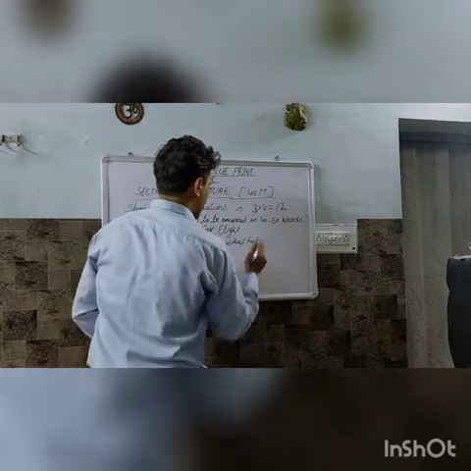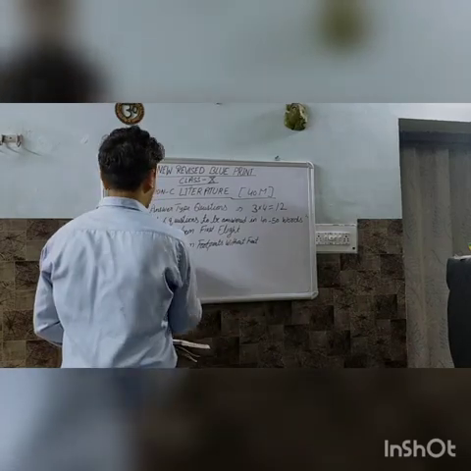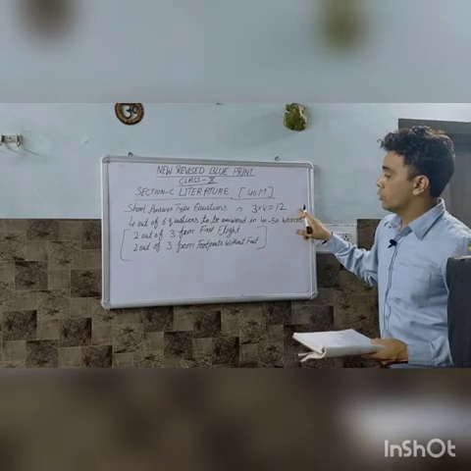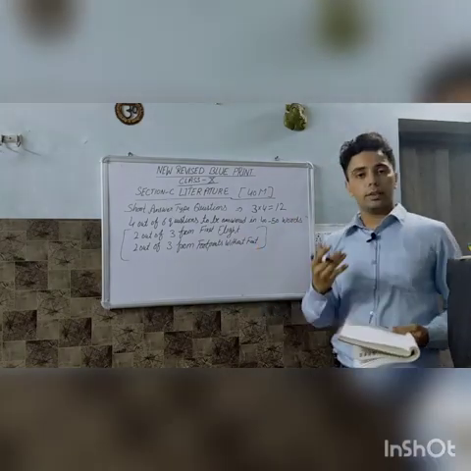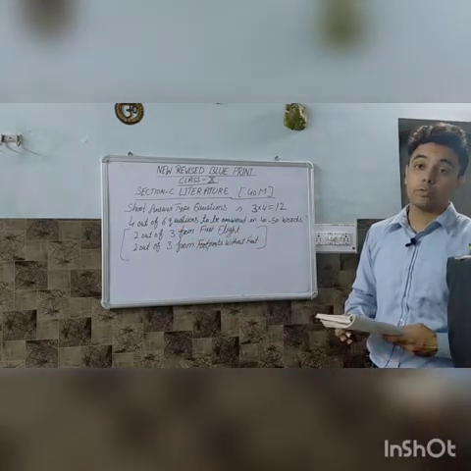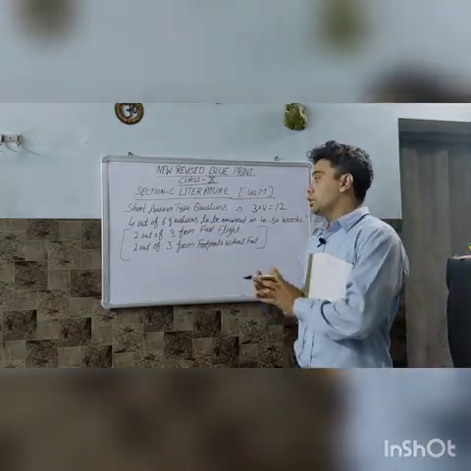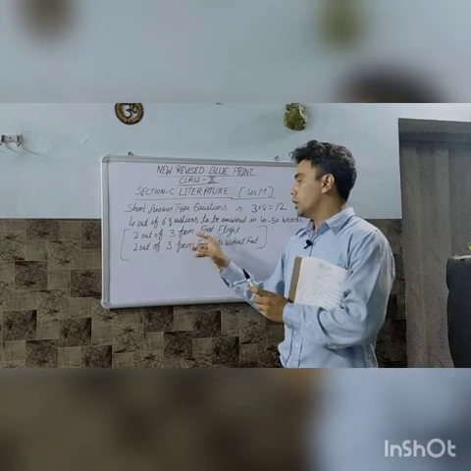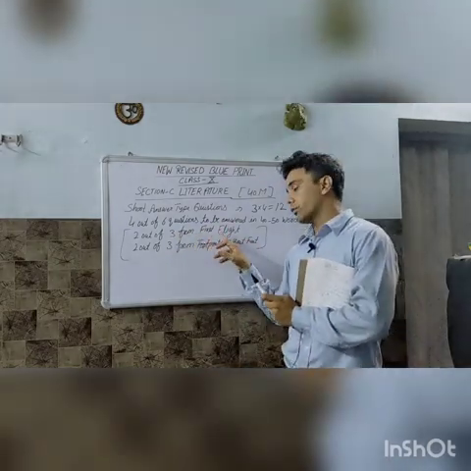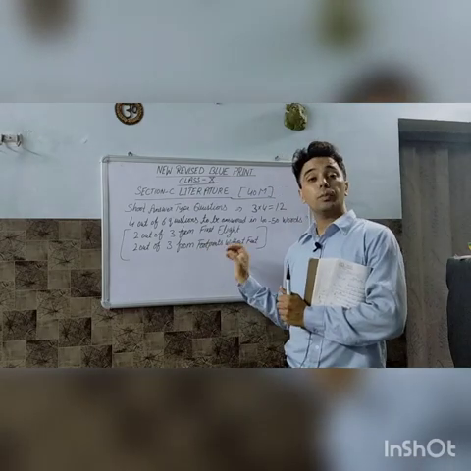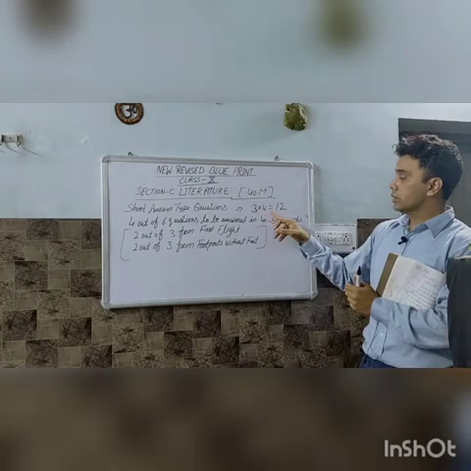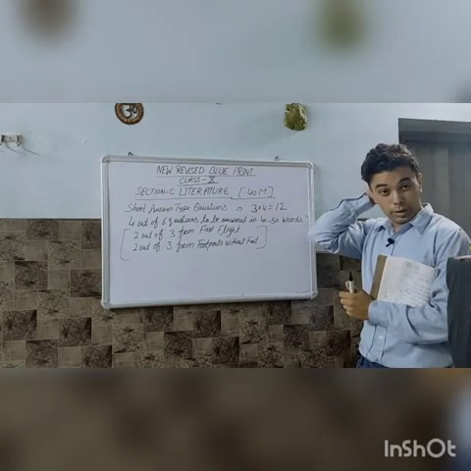This is it, students. Same. So this will be of 12 marks. Same twist they have added in this also: there will be 6 questions, you have to attempt any 4, but 2 out of 3 from First Flight and 2 out of 3 from Footprints Without Feet. You have to attempt 2 from each. So this will be of 3 into 4, 12 marks. So 4 questions, 3 marks each.